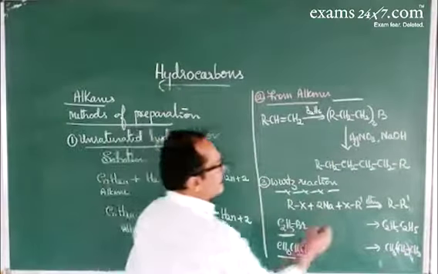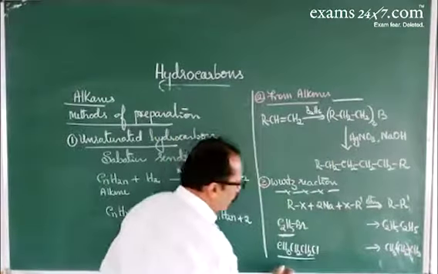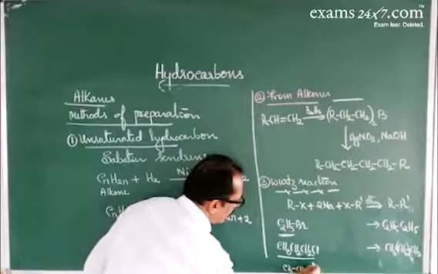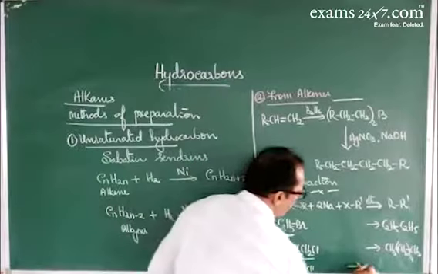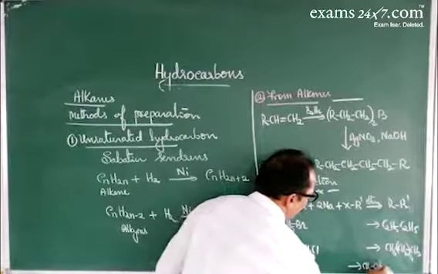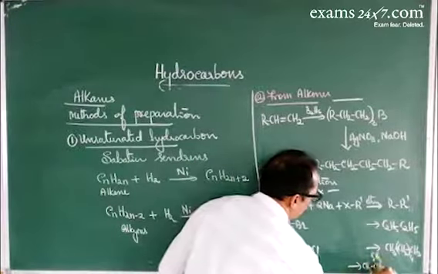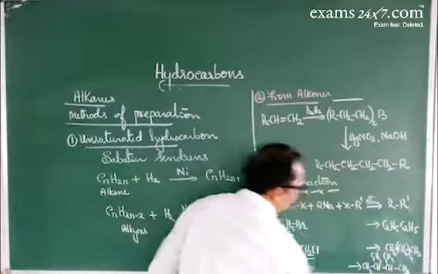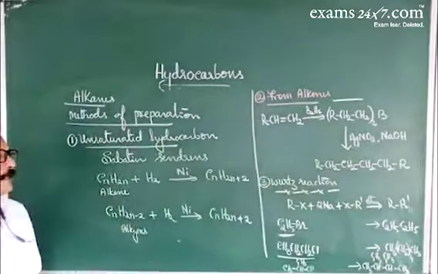And in the Wurtz reaction, if you consider isopropyl chloride, CH3, CHCl, CH3, it gives 2,3 dimethyl butane. This is about the Wurtz reaction.